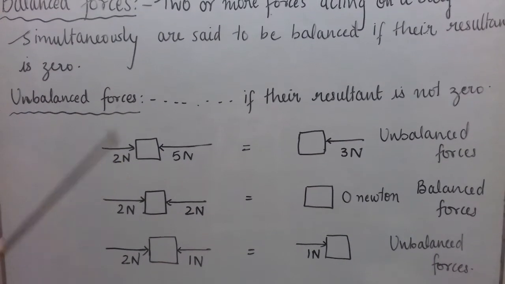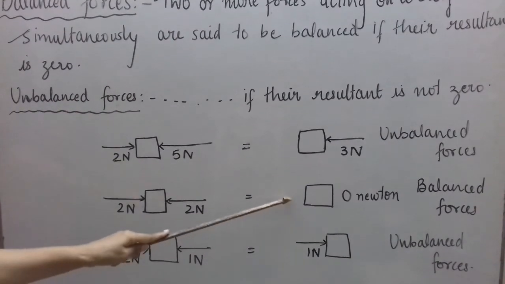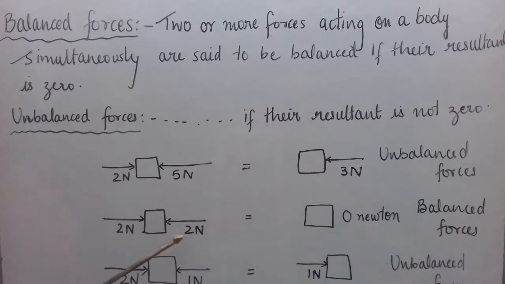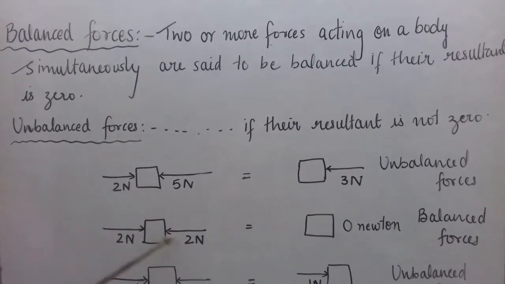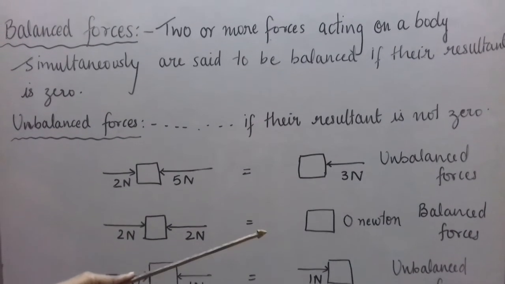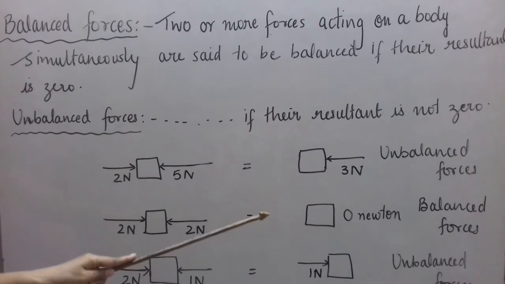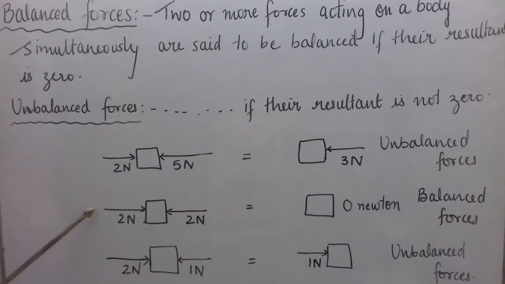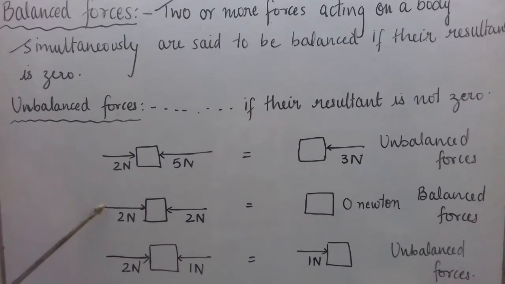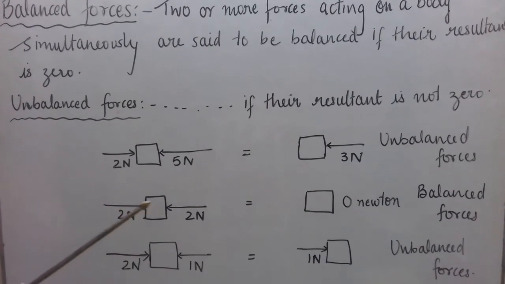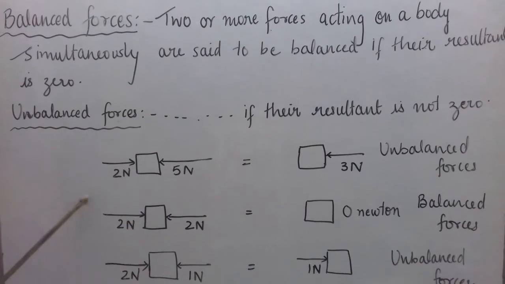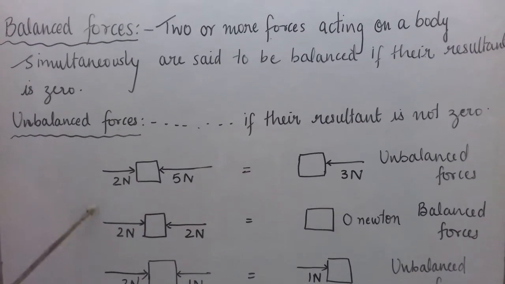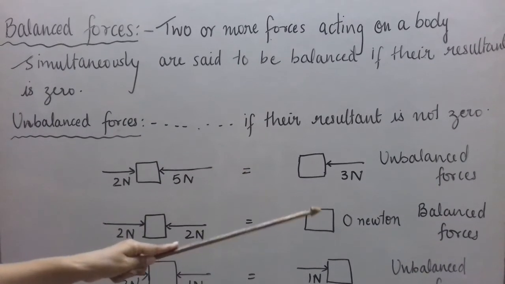And remember that whenever the forces are balanced, it means no net force is acting on the body. There may be many forces acting on the body, like in this case there are two forces, but the resultant is 0. It means it is as if no force is acting on the body, and in this case the balanced forces cannot change the speed or direction of a body. It means they cannot change the velocity of a body. If they cannot change velocity, they cannot accelerate the body. So acceleration can never be produced by balanced forces.